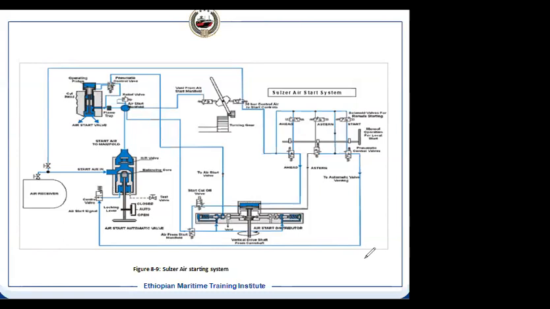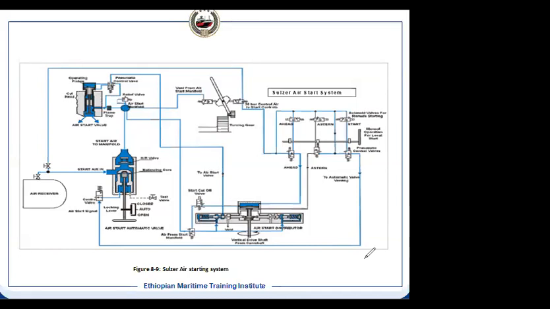There are factors during the operation. Suppose your liner and the piston ring sealing is not proper. Will you lose your pressure in the cylinder? You will be losing the pressure. That pressure is starting the engine. So you will be consuming more air to start the engine.